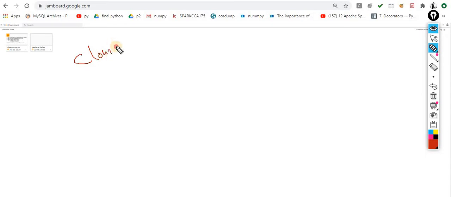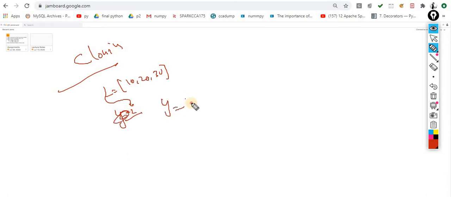Cloning means exactly the opposite of aliasing, where I am making a clone. So what exactly is the meaning of cloning? Let's suppose this L is 10, 20, 30. Now what I am doing is, inside y, I am copying this L. Understand this point. Earlier I just did the concept of aliasing. Now this time I am making a copy. So y is equal to L dot copy. That's it.